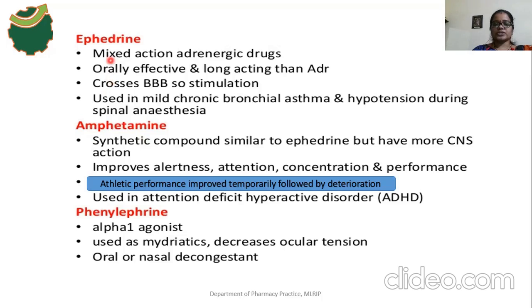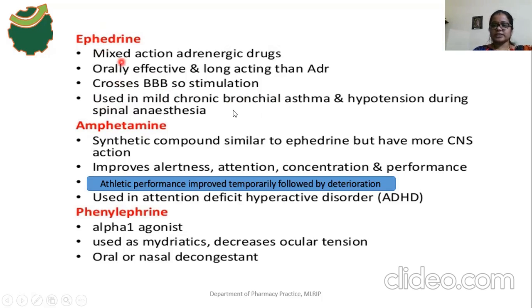Okay, and the drug can be taken by oral route. It is very effective by the oral route, and the drug is longer acting than adrenaline. The drug may cross the blood-brain barrier, and it causes stimulation of the CNS. It is used in mild chronic bronchial asthma. So why is it used in chronic bronchial asthma? Because ephedrine has a bronchodilator effect, because ephedrine binds with the beta 2 receptors.